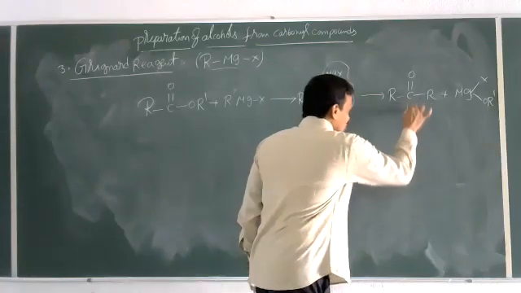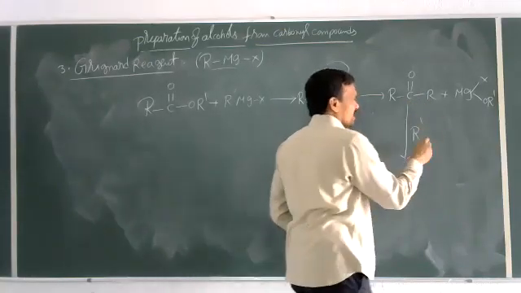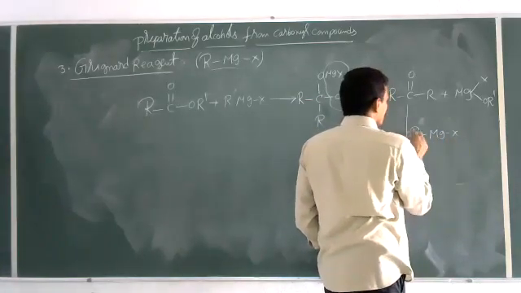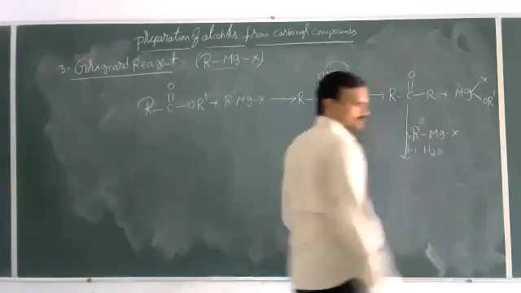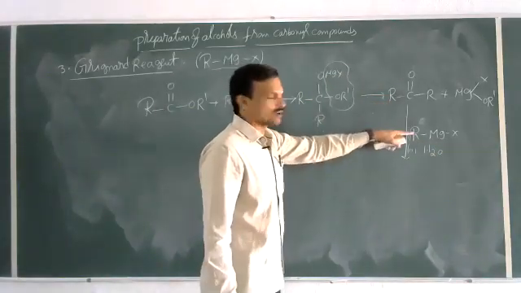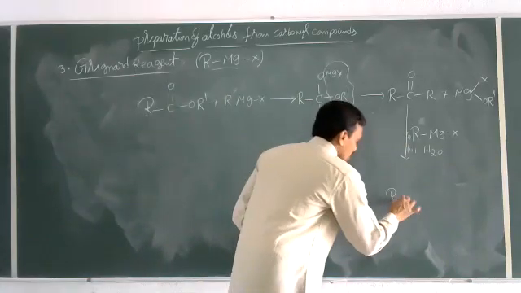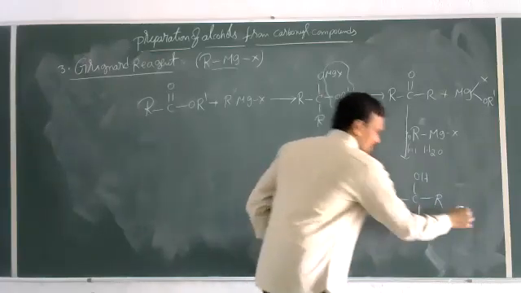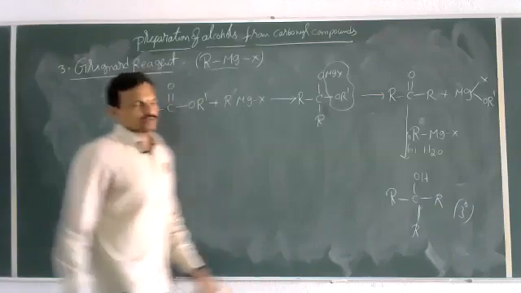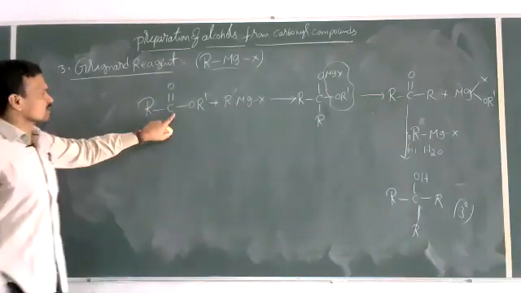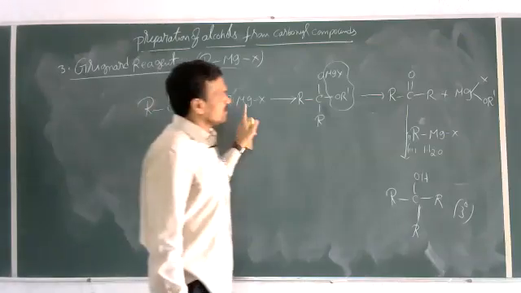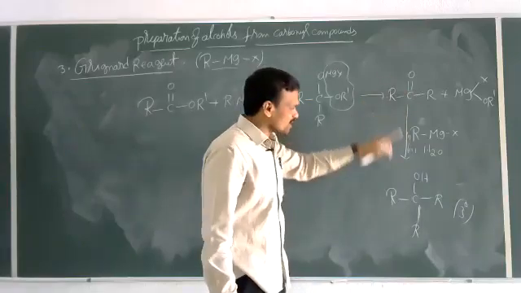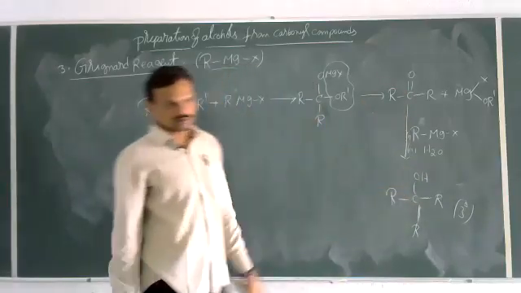And the ketone formed here can react further. Just now we discussed the ketone that is formed here. This can further react with the Grignard reagent followed by hydrolysis. Ketones on reaction with the Grignard reagent give tertiary alcohols. This is a tertiary alcohol. So esters, when reacted with 1 mole of Grignard reagent, give a ketone, and the ketone formed there can further react with Grignard reagent to give a tertiary alcohol.